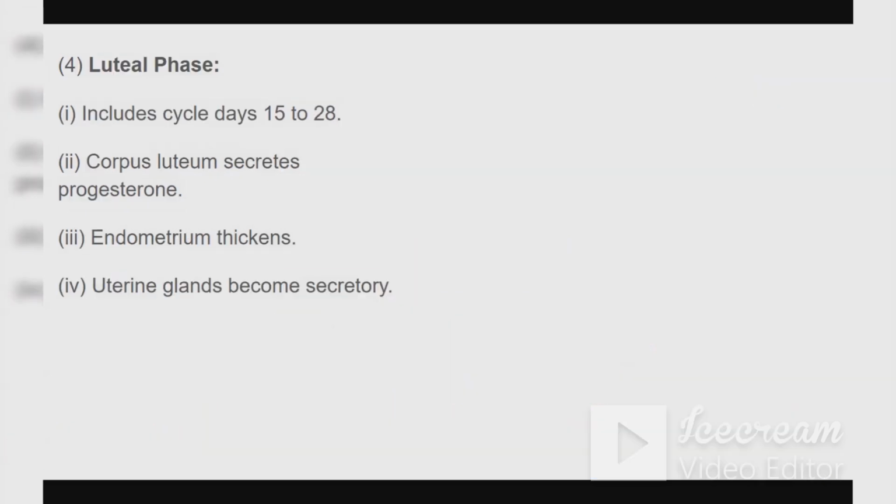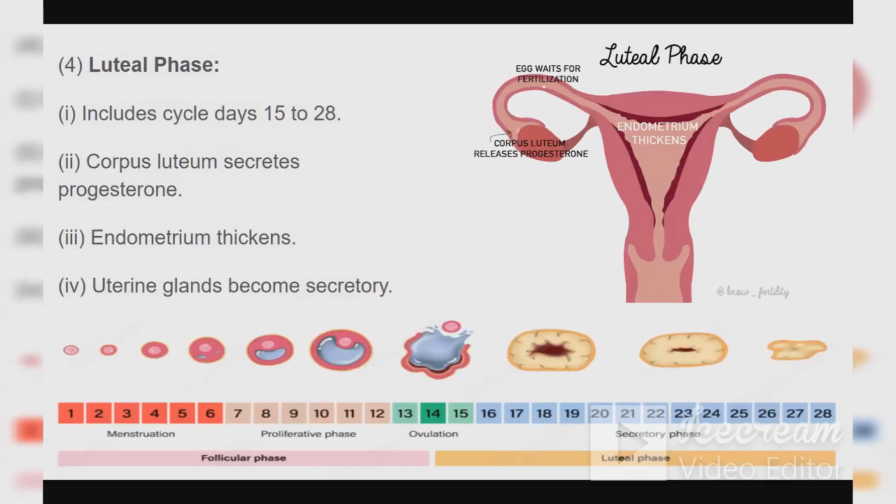Okay. So now after that, what happens? Once the ovum is released, that is the 15th to 28th day, whatever is left behind, the Graafian follicle, once the ovum, the small part inside the Graafian follicle, is released, the rest is remaining. So this remaining part will constitute what? It will constitute the corpus luteum.